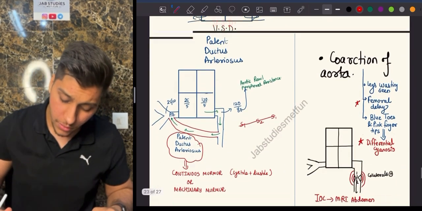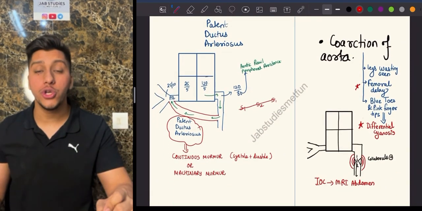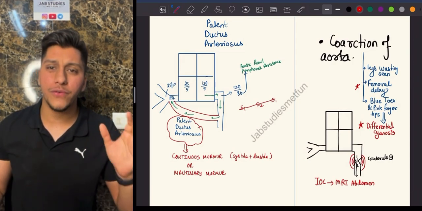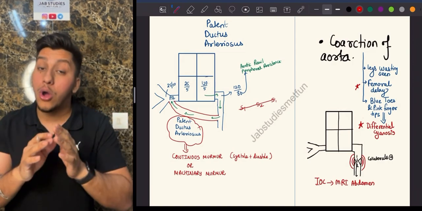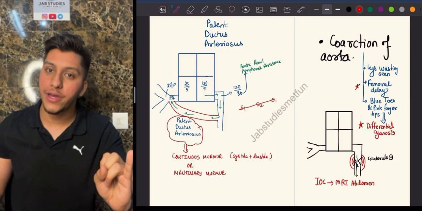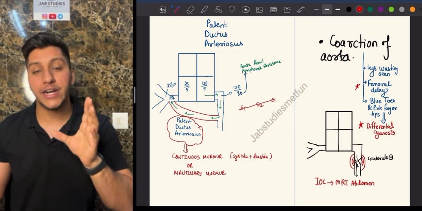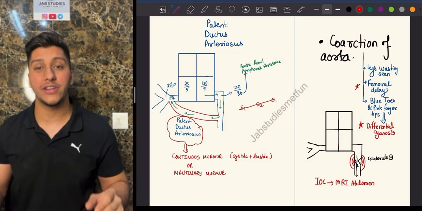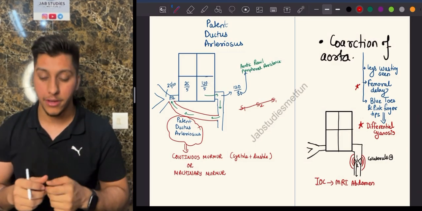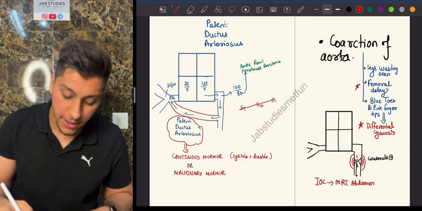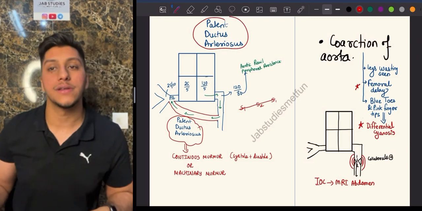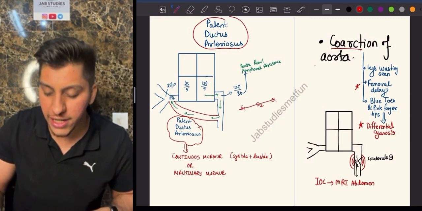Okay. Next condition is going to be a continuous or machinery murmur. The meaning of continuous or machinery murmur is throughout the time, which is even in systole you will hear it, and also in diastole you will hear it. That is why this is known as continuous murmur, and it's very loud. That's why it is a machinery murmur. Two conditions where you have to remember this are patent ductus arteriosus, and the other condition is coarctation of the aorta.